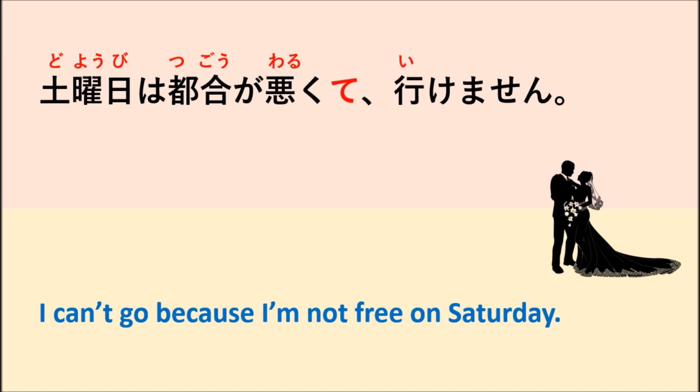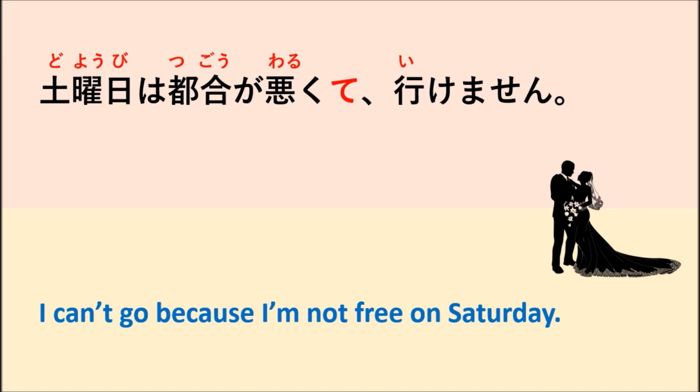But when you want to connect the two parts of the sentence together, you use て. So when a word ends with い, you cut the い and put くて. Here, 悪い: you cut out the い and add くて. 悪くていけません means you cannot go.